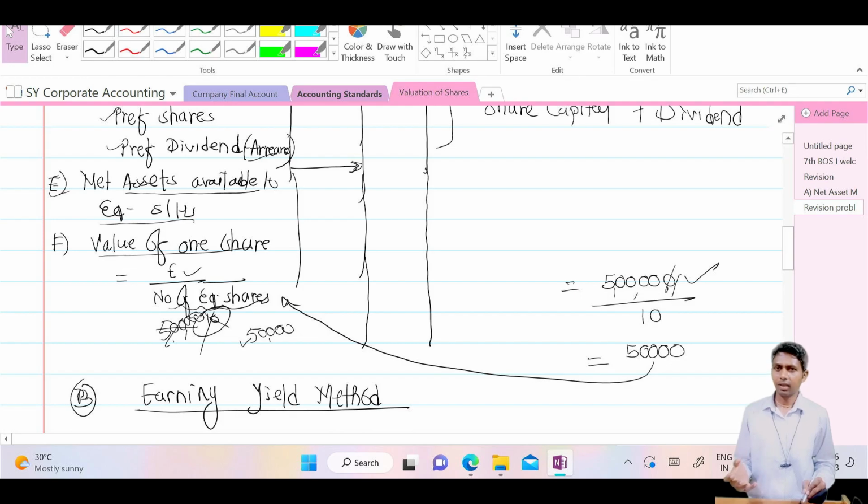In SY, they are not going to ask you ex dividend. If asked, in actual practice, if you are interested in calculating ex dividend, then only you have to deduct proposed dividend. That means dividend to equity shareholder. Otherwise, don't take the tension, don't deduct that, don't look at all towards the proposed dividend if mentioned in the